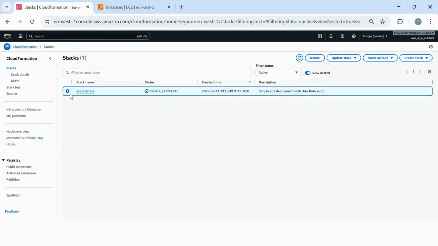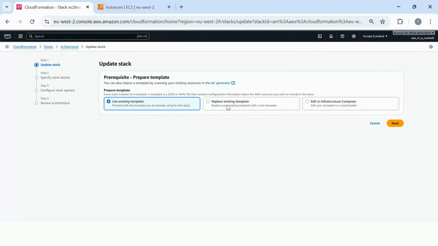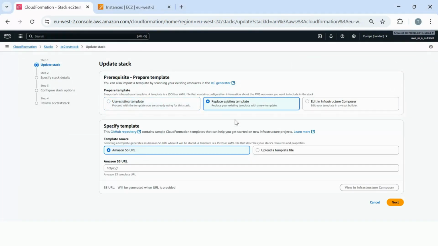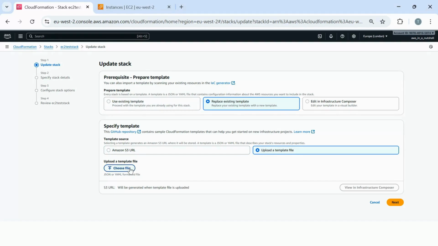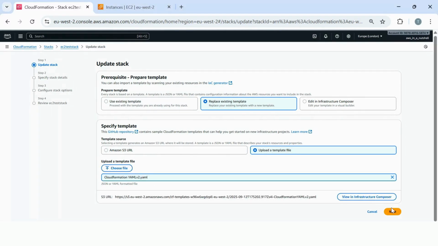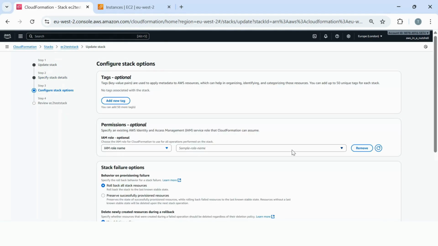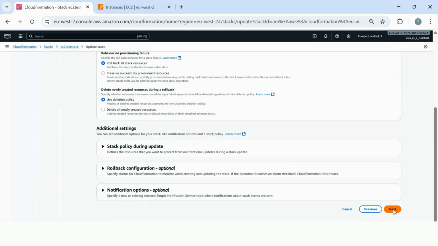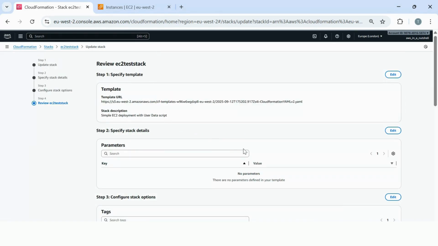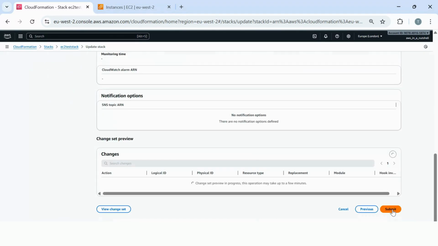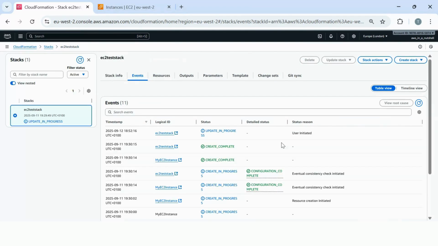Now we've updated our template, we'll be back in the console. And then if you just click on your CloudFormation stack, click Update Stack, and then we're going to replace existing template. And then choose the file, upload a new template file, and all you're going to do is just make sure you choose version 2 of your file, and that'll upload and attach. We'll just click Next, leave this completely as default, and this is going to be default as well, and just click Submit.